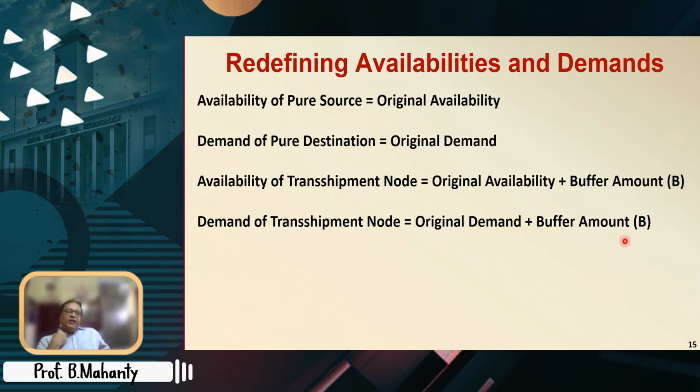We have to add 900, that is fine. But they may or may not be having original availability or demand, and we have to understand the problem as the case may be. Is this definition clear to all of you? So pure source and pure destination, we are not going to change any availabilities or demand, but for transshipment nodes, we are going to add the buffer amount with the availability or the demand as the case may be.